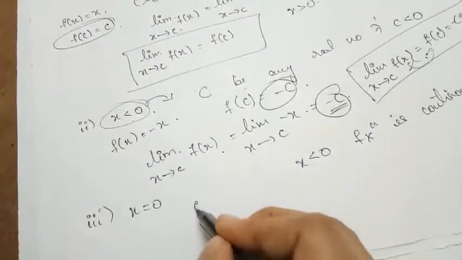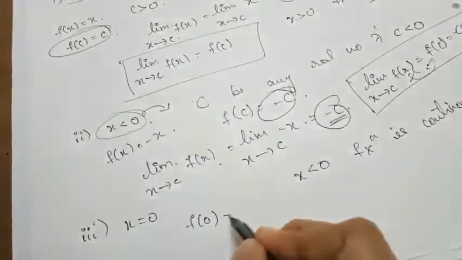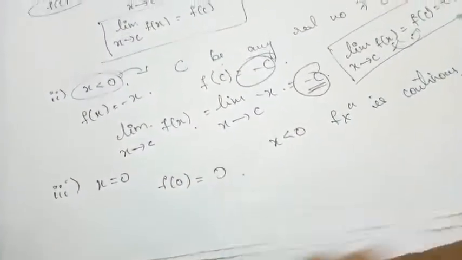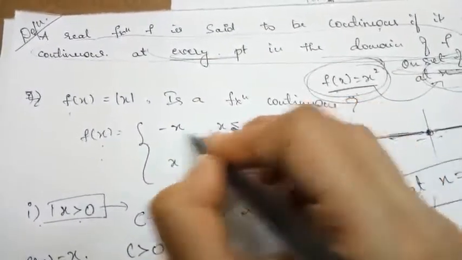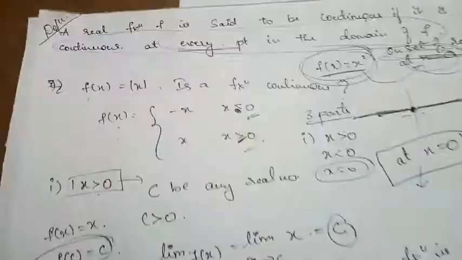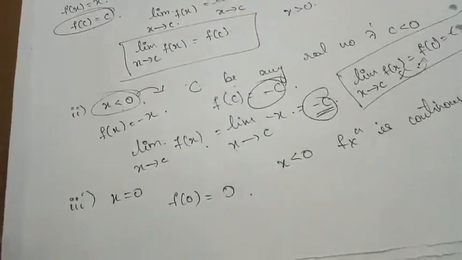What is the function value at the defined point? f of 0 is what here? Clearly f of 0 is 0 itself. Here is the mistake, guys: when x is greater than or equal to 0, the value is x here. So f of 0 is 0.